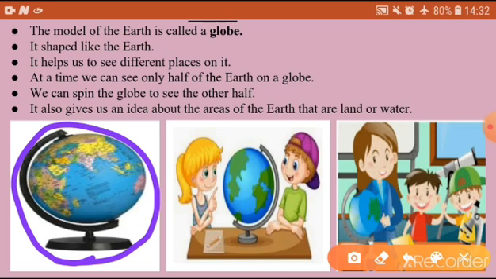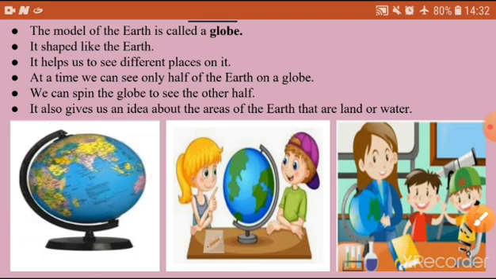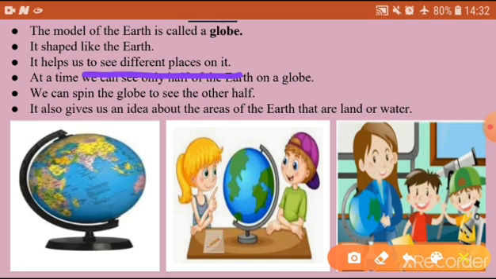It's shaped like the earth. The model of the earth is called a globe. It helps us to see different places on it.